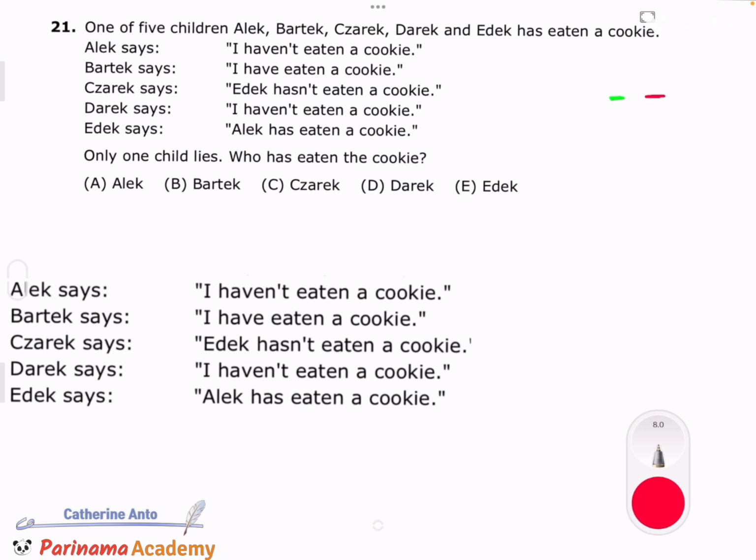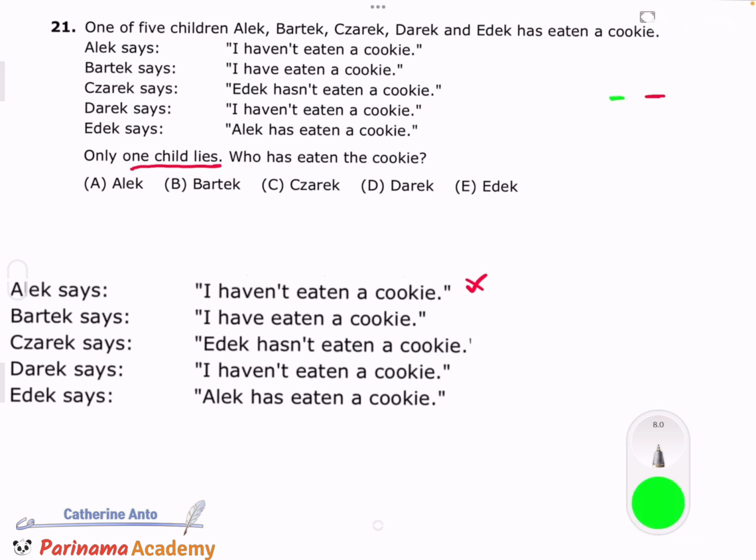Now the key point to note is that only one child lies. So let's look at these statements, and we're going to go one by one and then find out who has eaten the cookie. So first we see that Alec says, I haven't eaten a cookie. So let's say that's a lie. That must mean that everyone else is telling the truth.